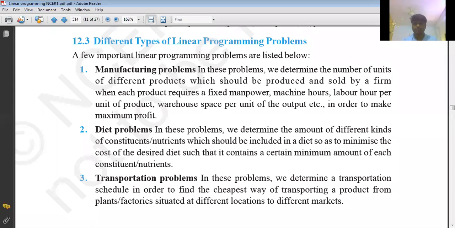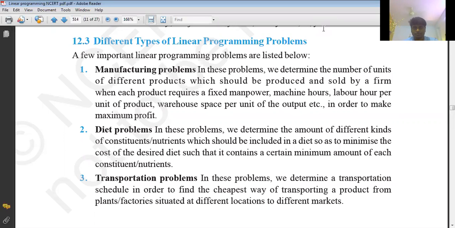Good morning, students. So today we'll discuss some important problems in this linear programming chapter. In the previous lecture, we discussed concepts and basic models of linear programming problems. Now we are going to discuss models from the examination point of view.